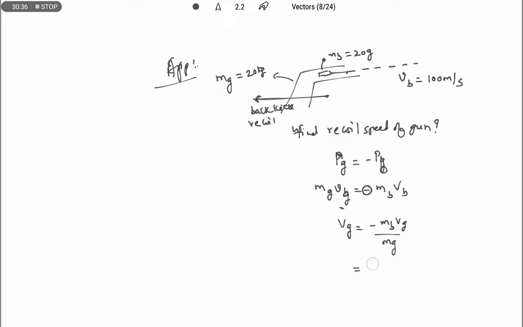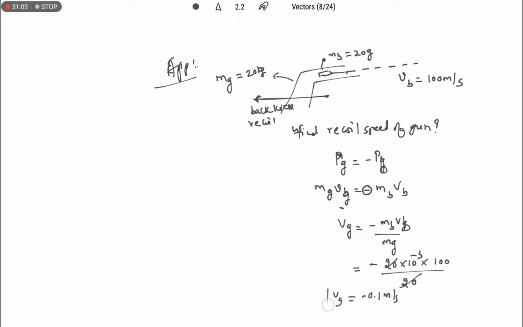So minus mb, 20 grams to be converted into kg, 20 into 10 to the power of minus 3. vb is 100, divided by the mass of the gun, which is 20. Therefore 20 gets cancelled. So 0.1 meter per second.